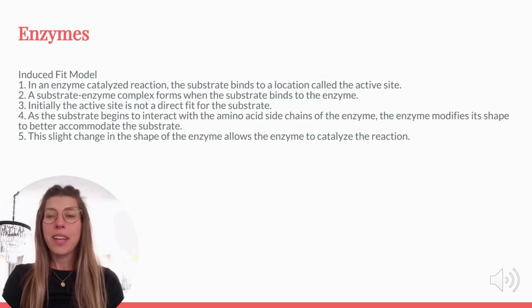Let's talk about how enzymes work. The induced fit model explains how enzymes interact with substrates. Initially, the active site of the enzyme isn't a perfect fit for the substrate, but as the substrate approaches, it interacts with the enzyme's amino acid side chains, causing the enzyme to change shape slightly. This adjustment allows the enzyme to better accommodate the substrate and catalyze the reaction efficiently.